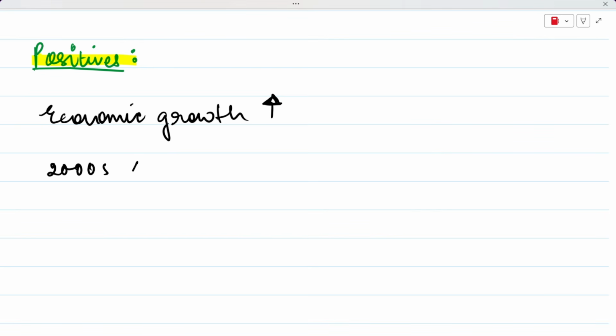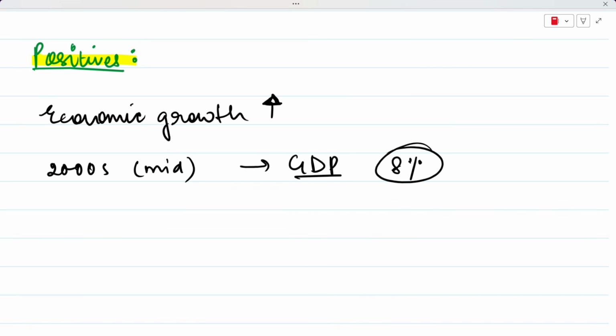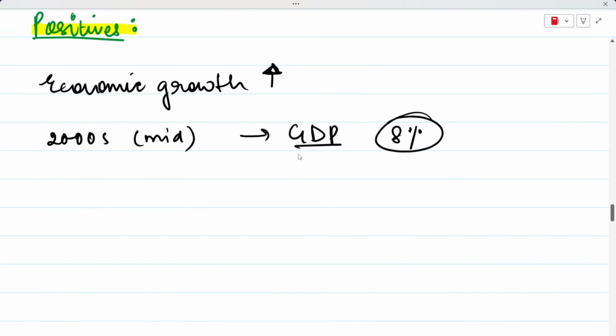So what are the positives that you can gather from phase 4 if we talk about the good side of phase 4? Economic growth, of course. Due to all of these positives, our economic growth increased significantly. So we see a growth in our economy. And during the mid 2000s, our GDP also crossed 8%. Due to these LPG reforms, our GDP crossed 8%, which was a good standard mark for us.